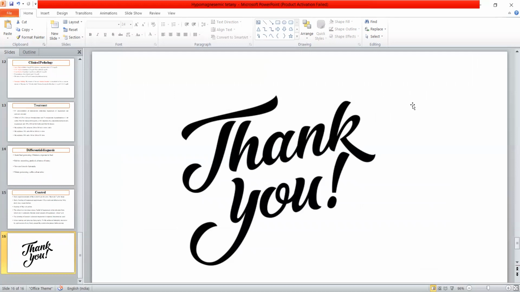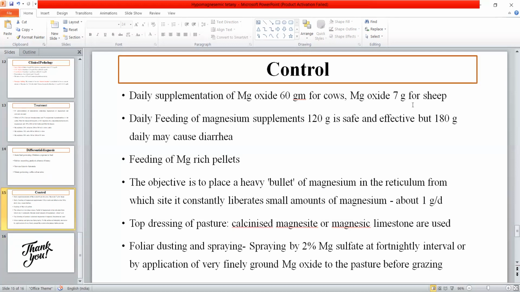So this was all about hypomagnesic tetany. Here, the important points to note are the synonym of the disease, and the cause of the disease, like low concentration of magnesium, and the factors which are responsible for this condition, like high content of potassium in the crop, and high application of fertilizers which are high in potassium and nitrogen. So all these are the factors which are responsible for hypomagnesic tetany.